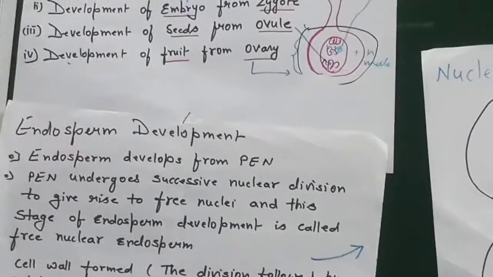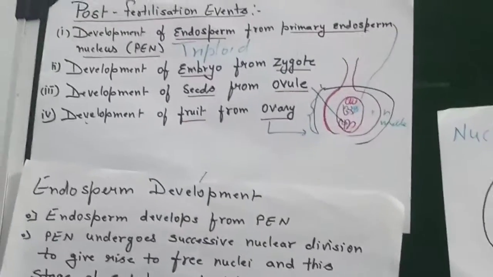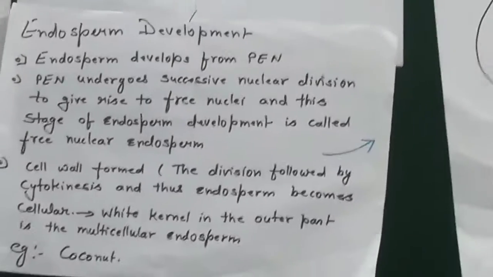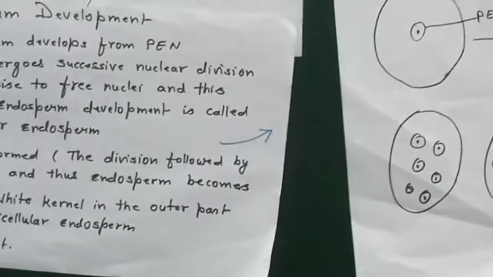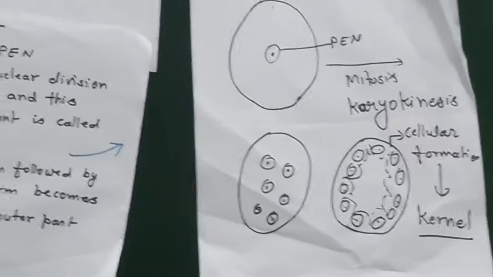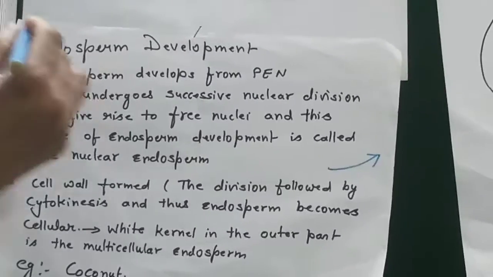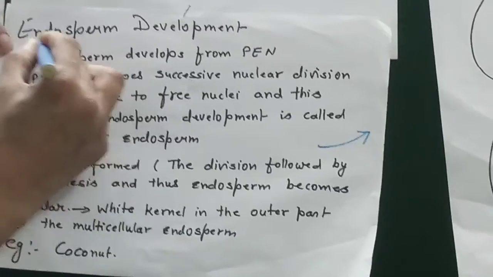So we will take the first point of post-fertilization events, that is endosperm. Endosperm is a nutritive tissue, which we will study in the topic of seed and types of seed, but first understand endosperm development.